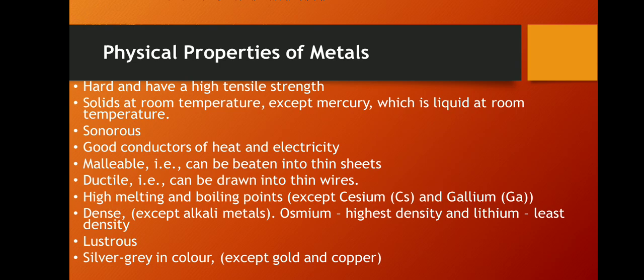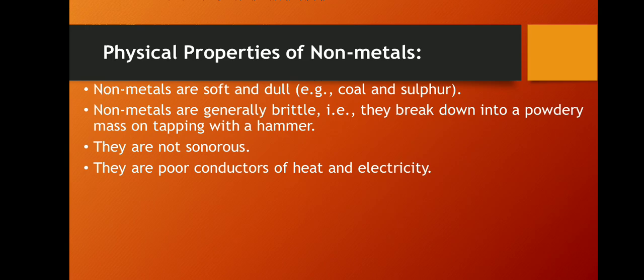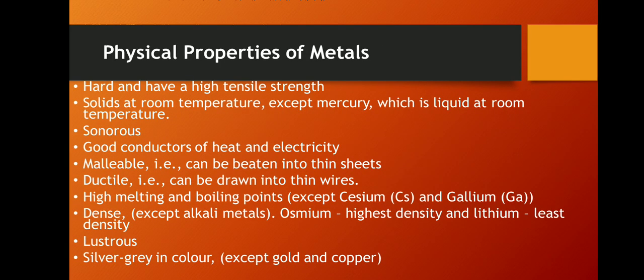Now let's discuss them one after one. See the first, appearance. Metals are generally grayish in color, but gold has a yellow appearance while copper looks reddish, right? We know this well because we see all these metals in our day-to-day life. Next, physical state. As I told you before, most metals are solid at room temperature.